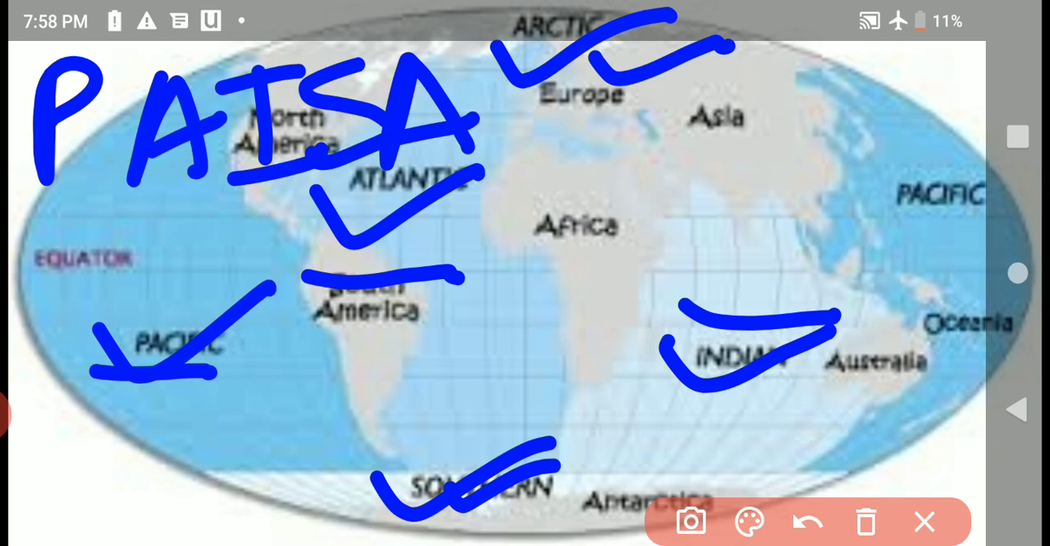Largest ocean, Pacific Ocean, then Atlantic Ocean, then Indian Ocean, then Antarctic Ocean, and the smallest ocean is Arctic Ocean. This one is the smallest ocean. Now all of you know about the oceans.